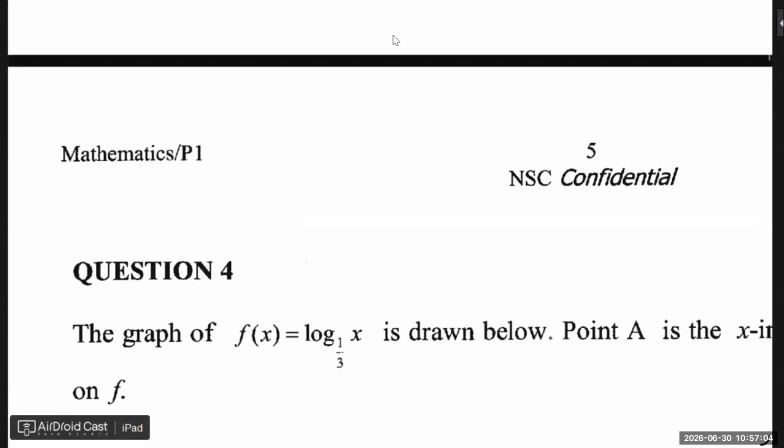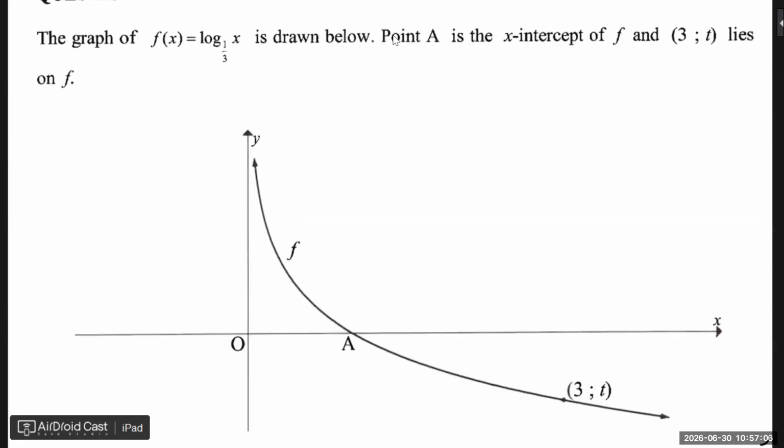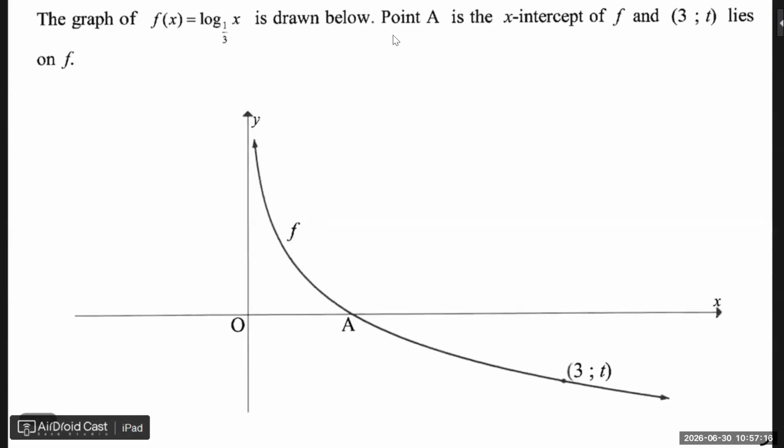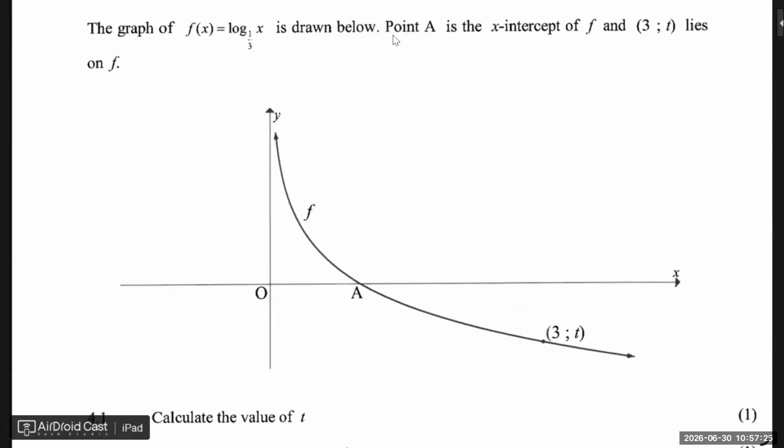In this instance, they give us the graph as a log graph. So we know the inverse of this graph will just be an exponential graph. All right, so they give us log base a third of x, and they say point A is the x-intercept, and then there's another point 3 and t, which we don't know. Now, first of all, calculate the value of t.